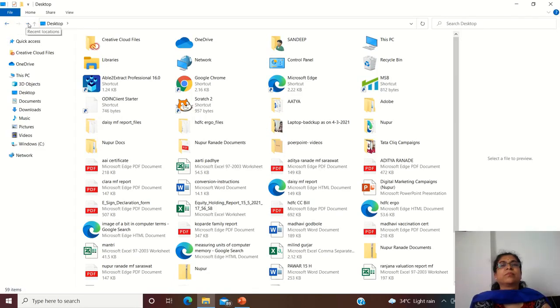See here, if you want the recent location, that is desktop, it is showing here. Here is the scroll bar. You can see the scroll bar.